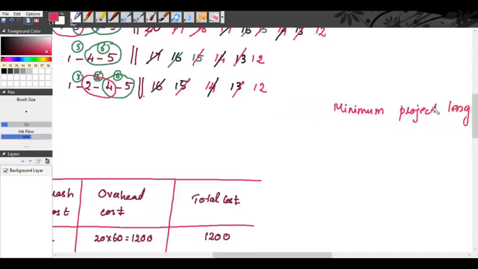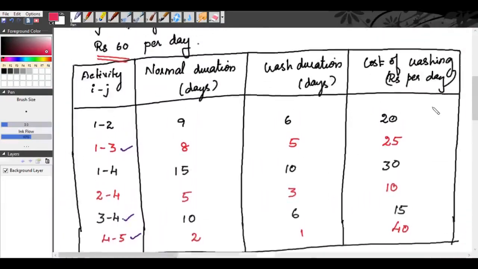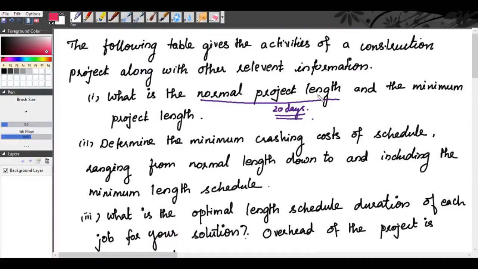Okay, what else is asked in our question? And minimum project length, right? So minimum project length is 12 days. And determine the minimum crashing cost of schedule ranging from the normal length to and including the minimum length schedule.